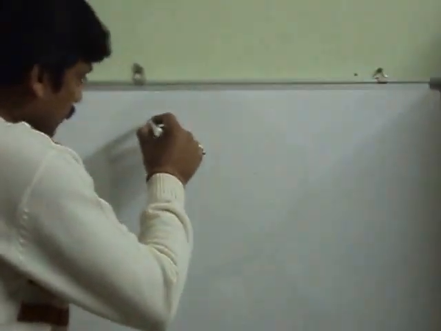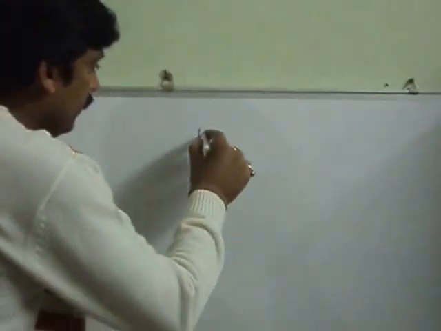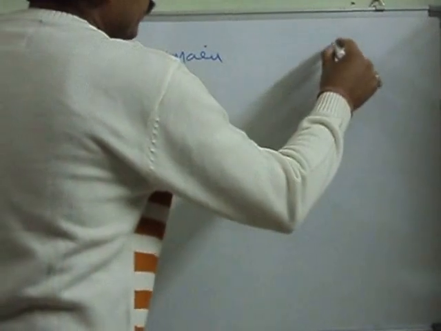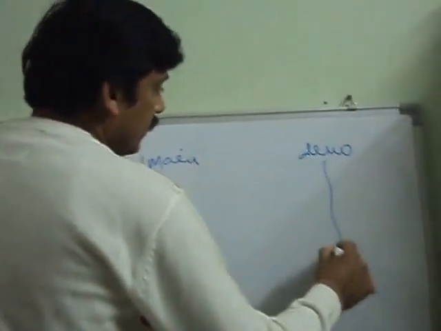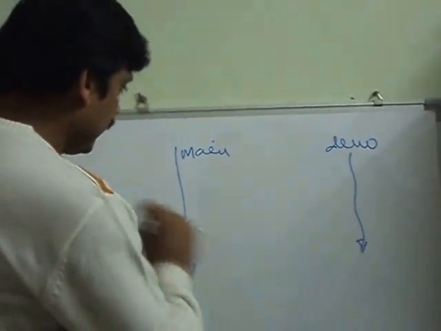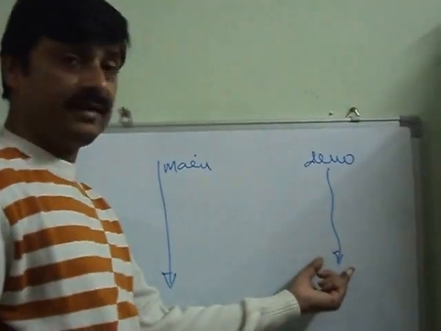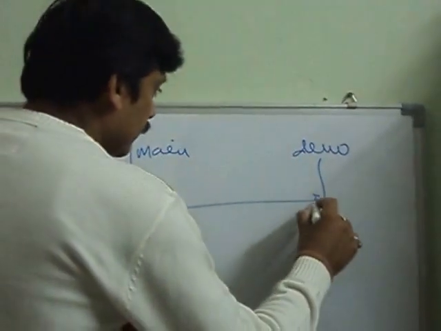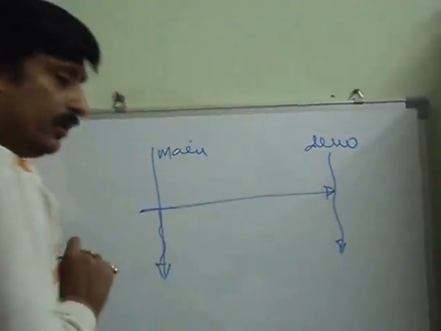In the previous program we created the thread in the main function, and this one is the demo function where the newly created thread executes. Now this is called the main thread, and this one is a thread created by pthread. After creation of the thread, the main thread will continue, right?